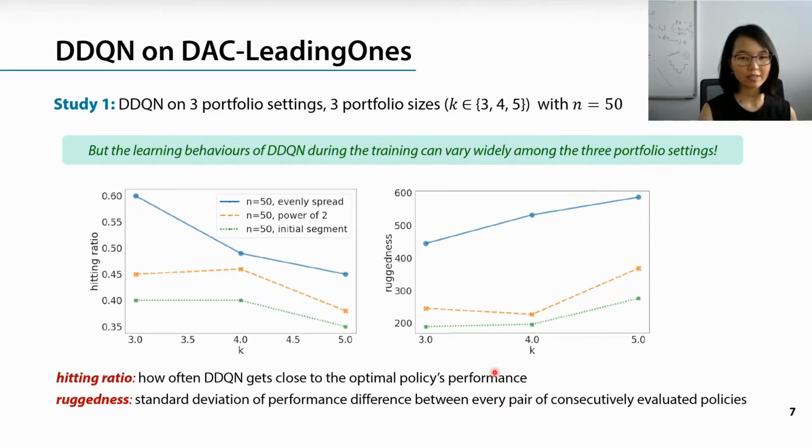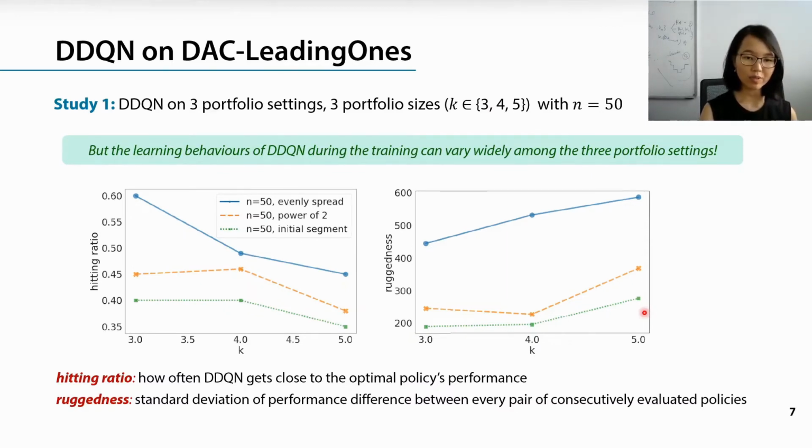For the evenly spread setting, the hitting ratios are generally higher, but the learning is also less stable. While the initial segment has lower hitting rates, the learning is generally more stable. So this poses an interesting question on what the characteristics of those scenarios are that can impact DDQN's learning ability, and whether we can improve the learning in those settings.